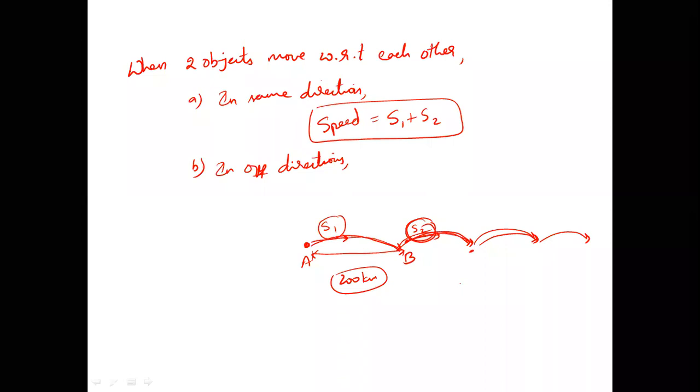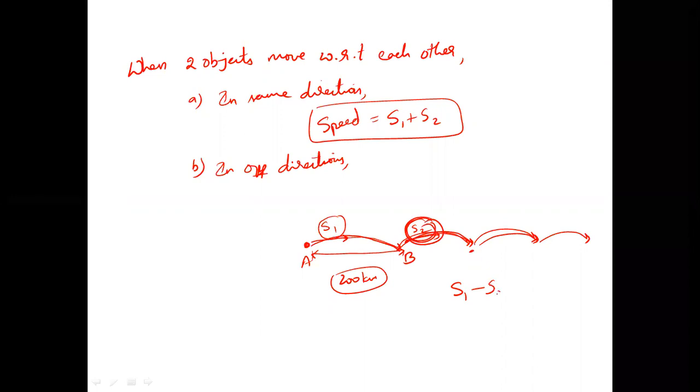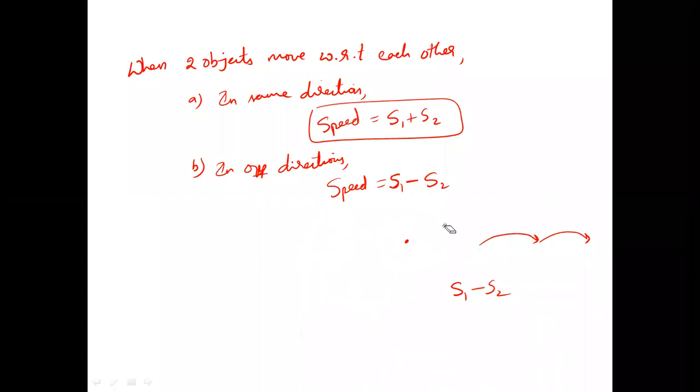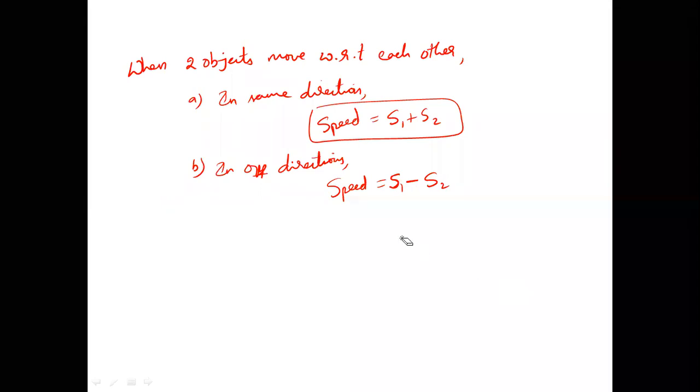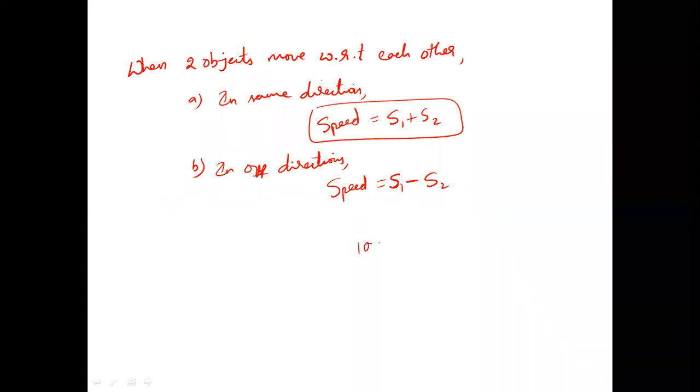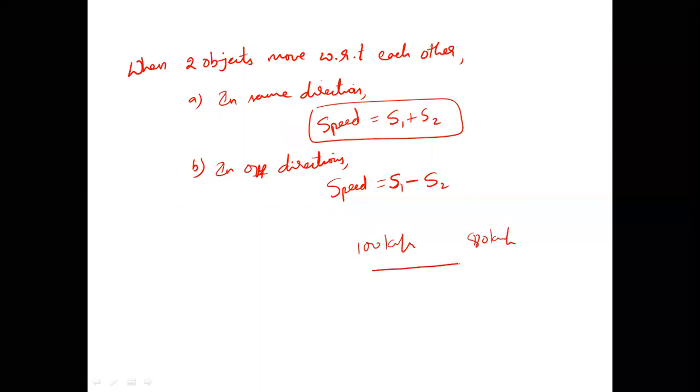Yes. So even though I'm traveling at S1, I feel that I am still lagging behind S2 kilometers than my friend, or not. So even though my speed is S1, because my friend is going away from me with S2 speed, he is wasting my speed every time. That's why chasing is always difficult, because if you try to reach him, he wants to go away from you. So even if you're going at 100 kilometers per hour, the other object is going at 80 kilometers per hour, you may travel 100, but the other object automatically travels 80.